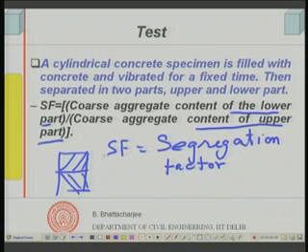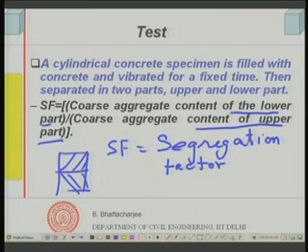So, if it is not segregating, if it is uniform, this should be equal to 1. A 100% non-segregating mix will have SF equal to 1. The closer this value of SF is to 1, the more the tendency of internal segregation will be least.